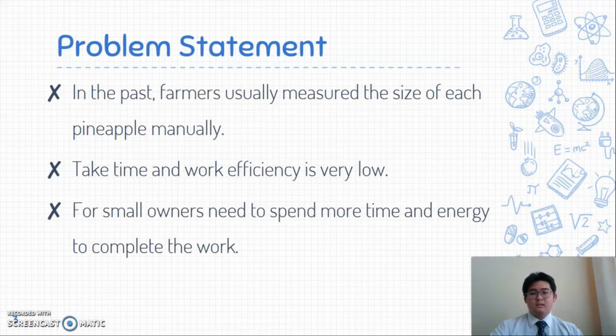Next, about the problem statement. In the past, farmers usually measured the size of each pineapple manually. It takes a lot of time and the work efficiency is very low. For the small owner, they need to spend more time and energy to complete the work.